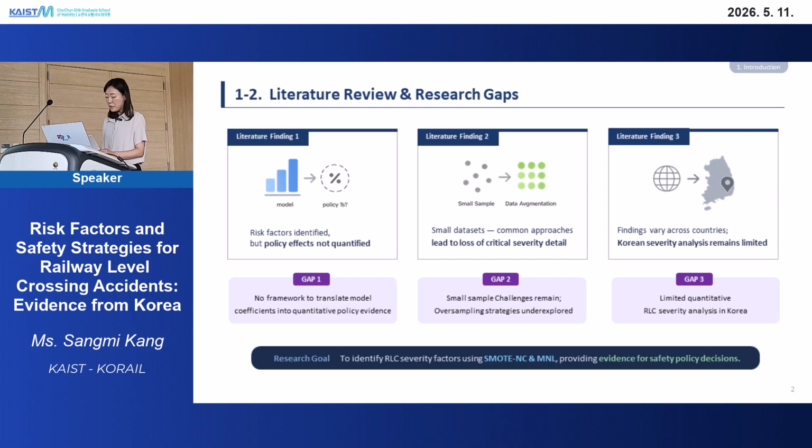And third, findings vary across countries, and severity analysis grounded in Korean data remains limited. So to address these gaps, this study applies SMOTE-NC to handle the data challenge and a multinomial logit model to analyze severity, providing quantitative evidence for safety policy decisions.